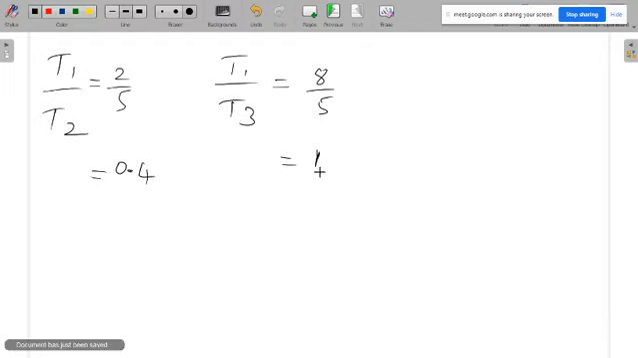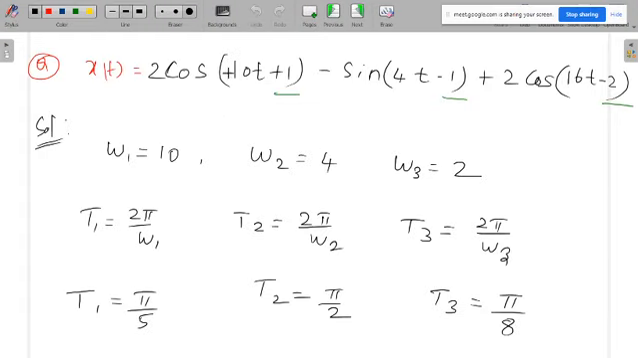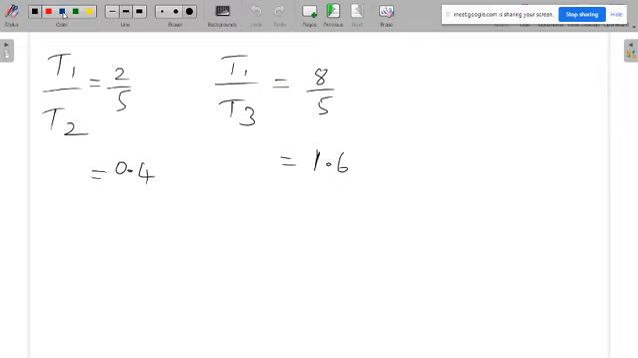Again, what about this ratio? This is 1.6. This ratio is also a rational number. So T1 by T2 and T1 by T3 are rational numbers. When the ratios are rational numbers, definitely the combined signal is a periodic signal. So that means we can find the period for this periodic signal. That common period we will call T naught. The common period is the LCM of T1, T2, T3.